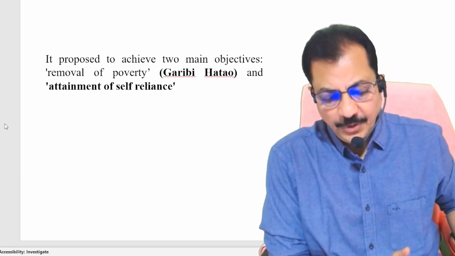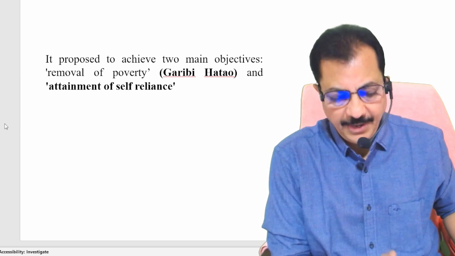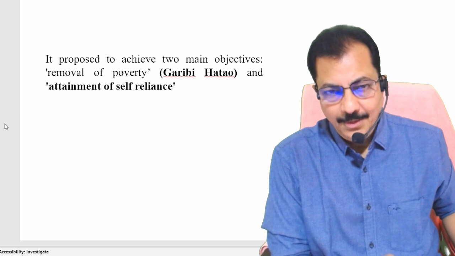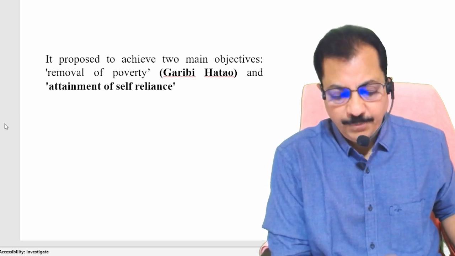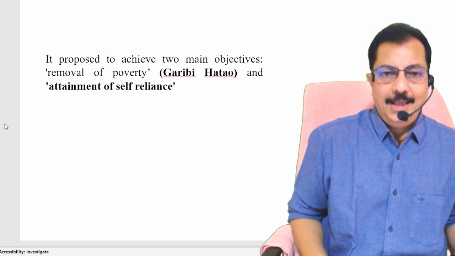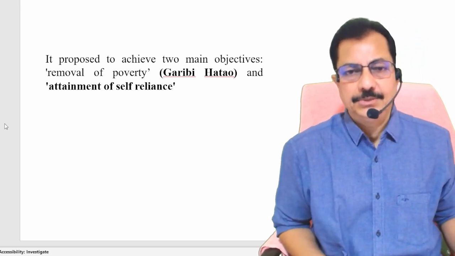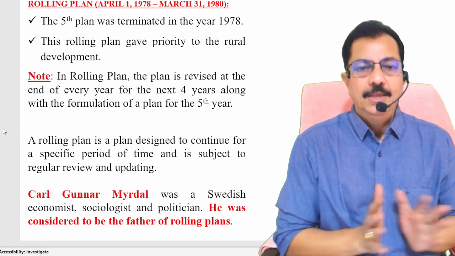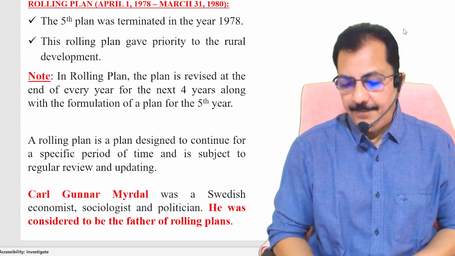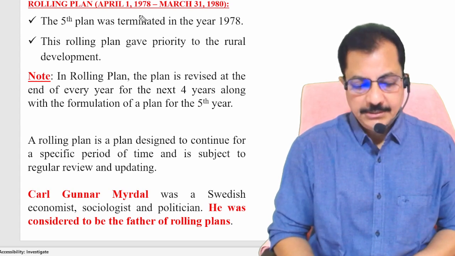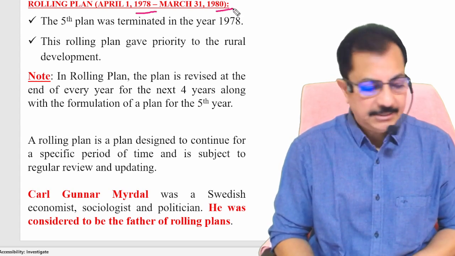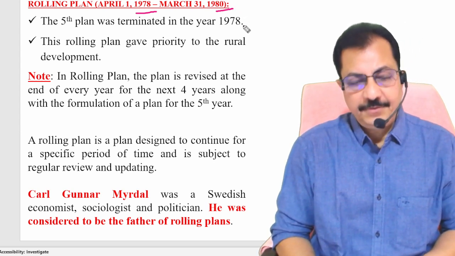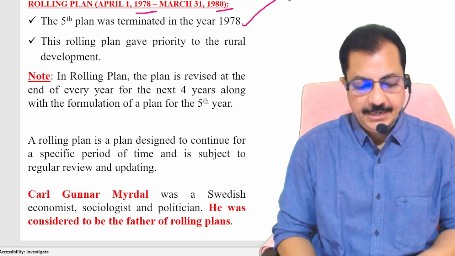Let's go ahead and look into this. It proposed to achieve, which one? The fifth 5-year plan. This point we already know. Two main objectives: Garibi Hatao, removal of poverty, and the second one is the attainment of self-reliance. Very important. Am I clear? Next comes the rolling plan. I told you already, this is the rolling plan period 1978 to 1980. Clear? And the fifth plan was terminated in 1978.